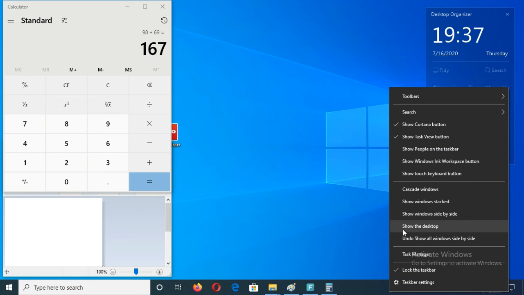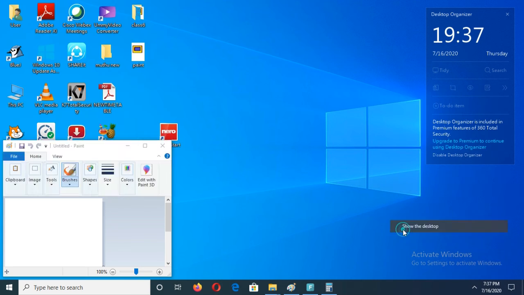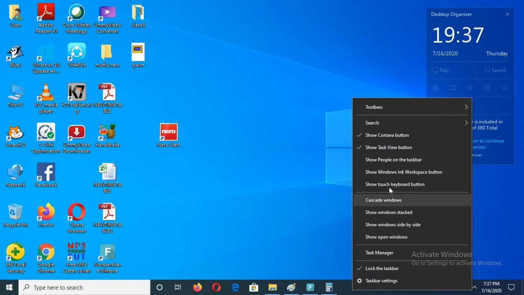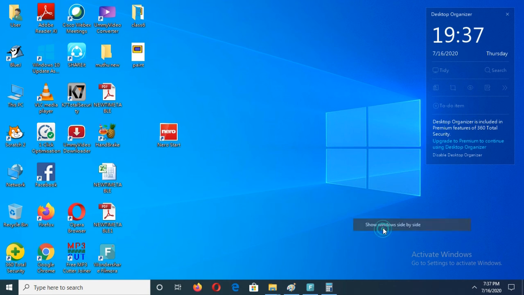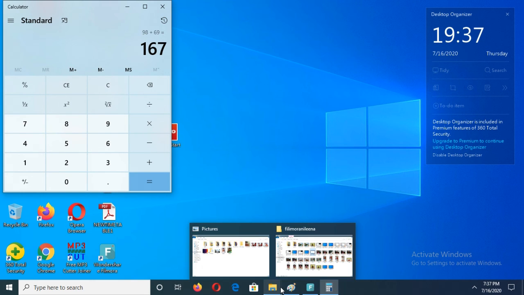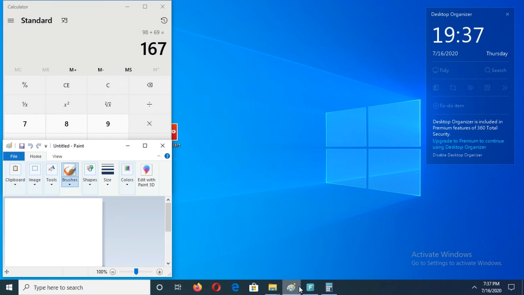And then show the desktop. Then the applications will go to the taskbar. Go to the taskbar. Again, if you want to see them, you just click on show windows side by side, or click here. See, from here we can select any options.